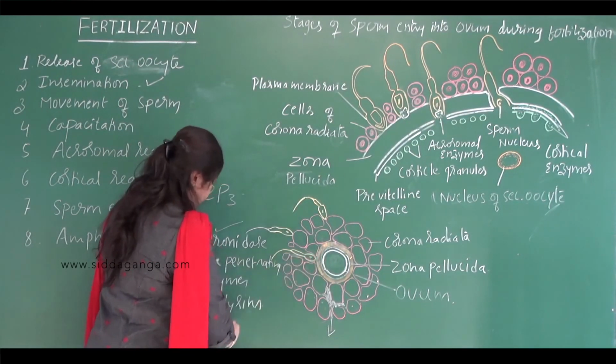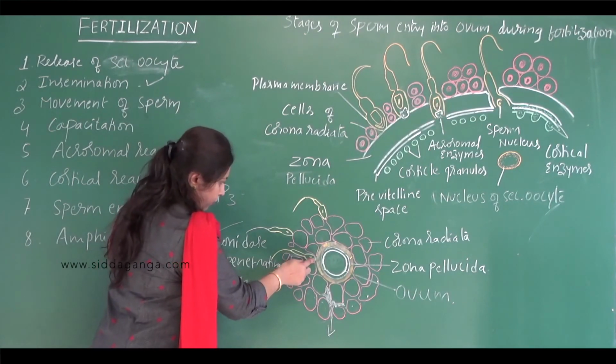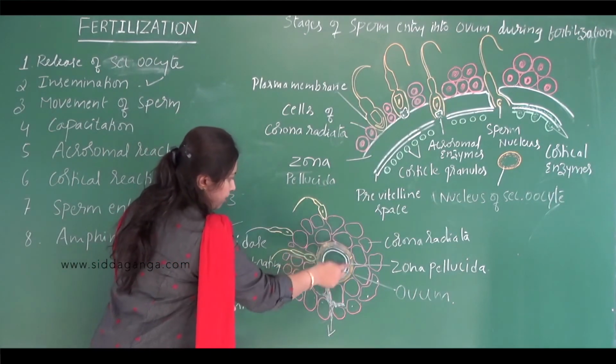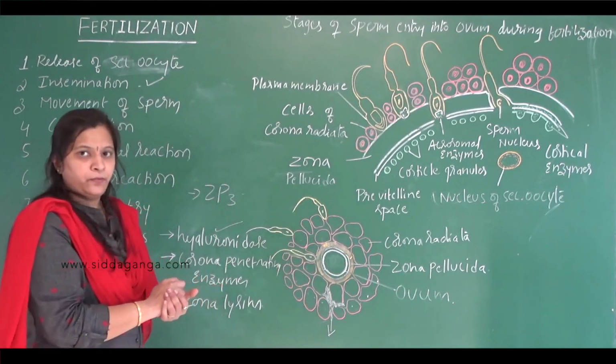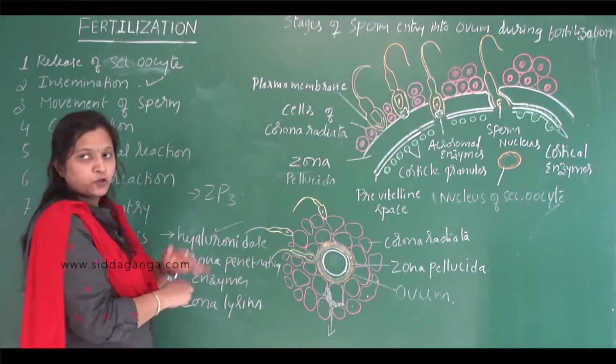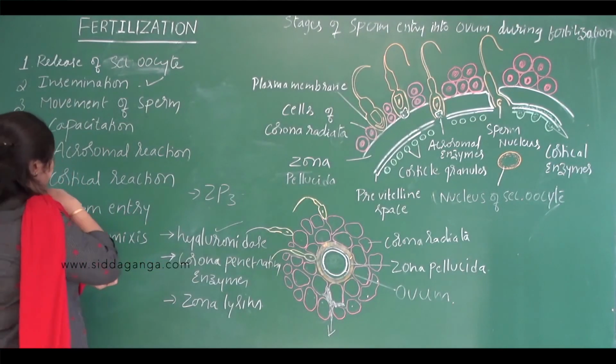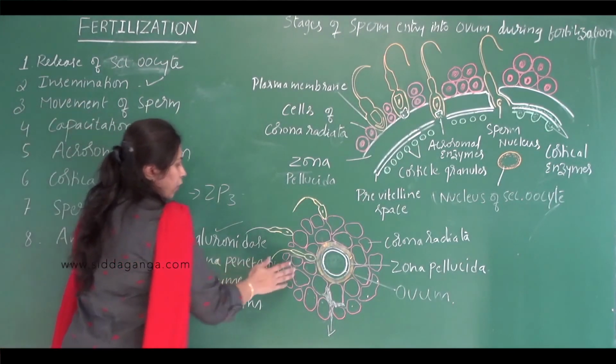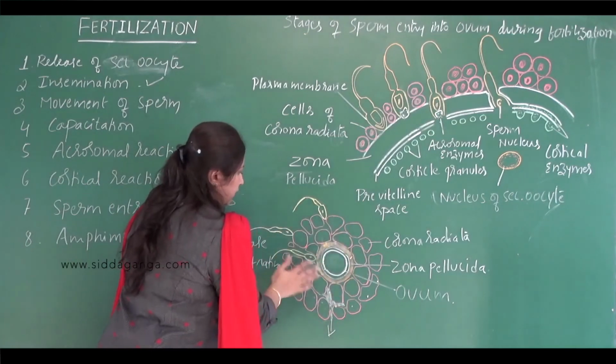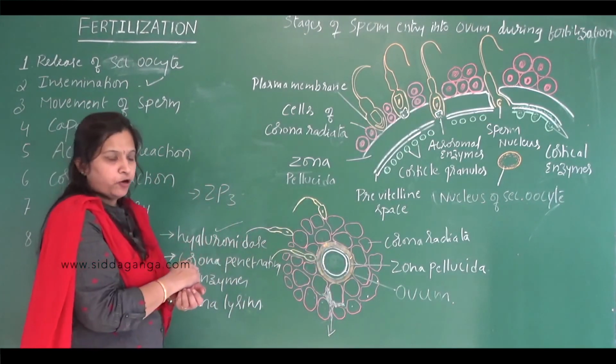Zona lysin is present in that content, which digests the zona pellucida layer. This is the acrosomal reaction. Once it happens, all the membranes that surround the secondary oocyte are dissolved.